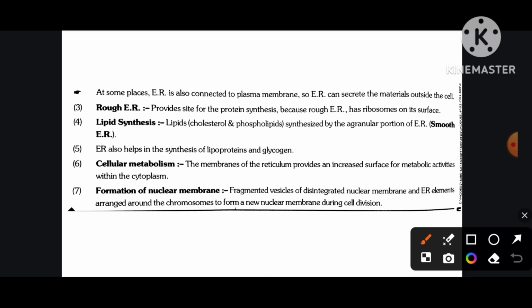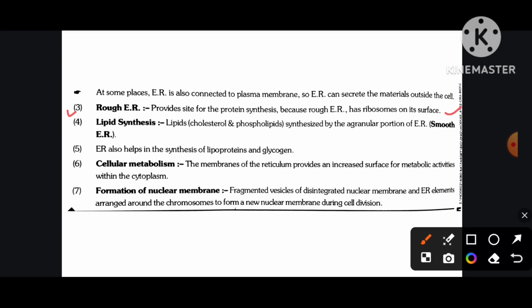At some places, endoplasmic reticulum is also connected to the plasma membrane, so endoplasmic reticulum can secrete the materials outside the cell. Rough endoplasmic reticulum provides a site for protein synthesis because rough endoplasmic reticulum has ribosomes on its surface.